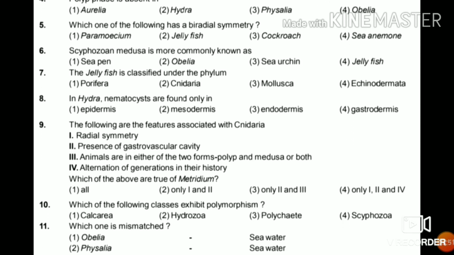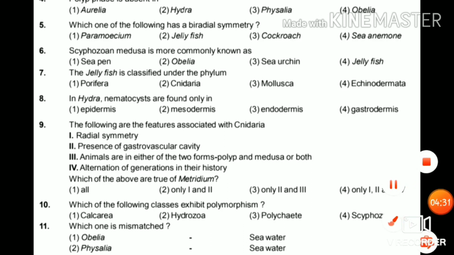Ninth, the following are the features associated with Cnidaria. First, radial symmetry. Second, presence of gastrovascular cavity. Third, animals are either of the two forms, polyp and medusa, or both. Fourth, alternation of generation in their life history. Which of the above are true for Metridium? The options are all, only 1 and 2, only 3, 2 and 3, only 1, 2 and 4.